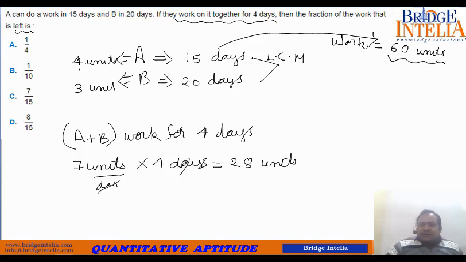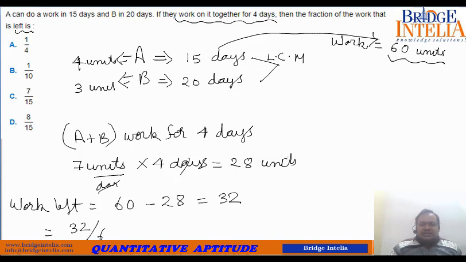Total work that was expected is 60 units. So how much work is left? Work left is equal to what? 60 minus 28. So this is equal to 32. So 32 units of work is left. So if you convert this into fraction, if you speak in terms of fraction, so 32 upon 60, so both are multiples of 4, so this is what? 8 upon 15, this much part is still left.